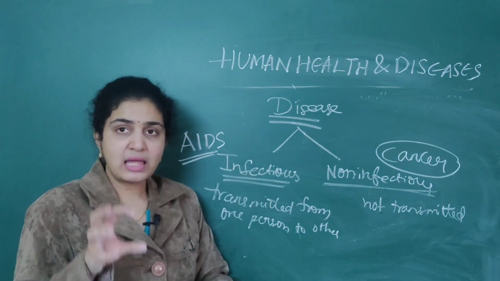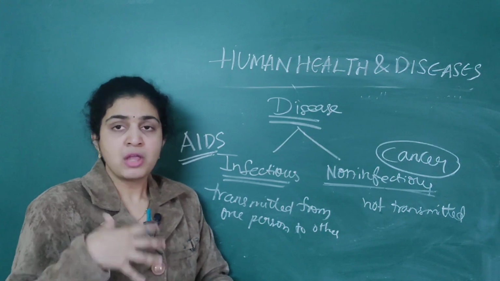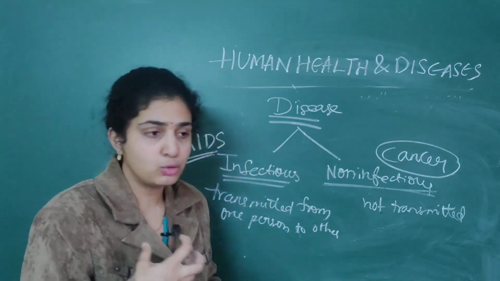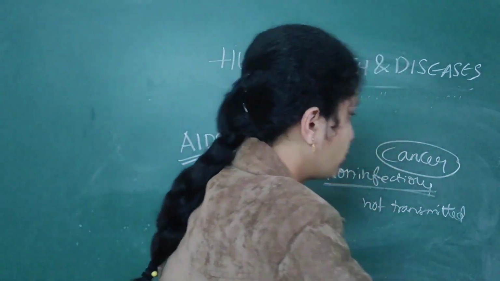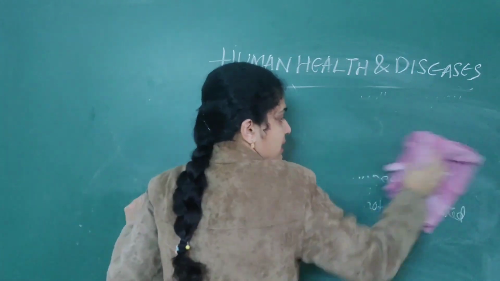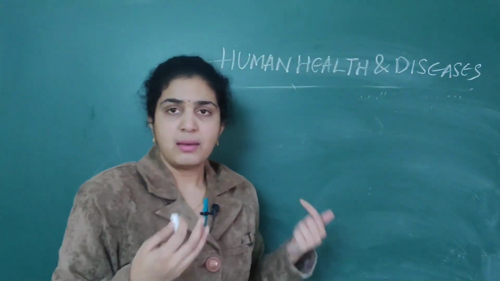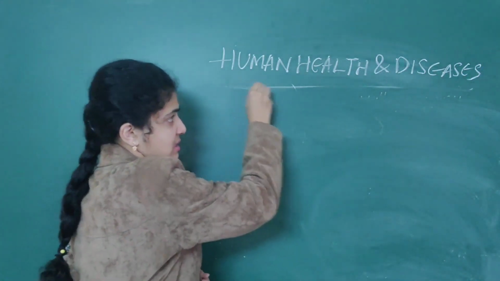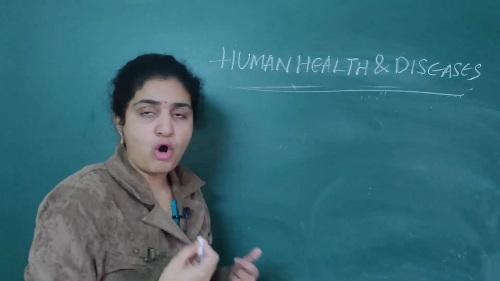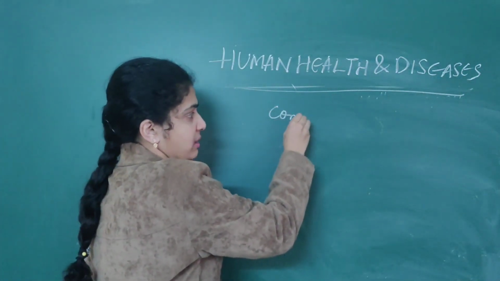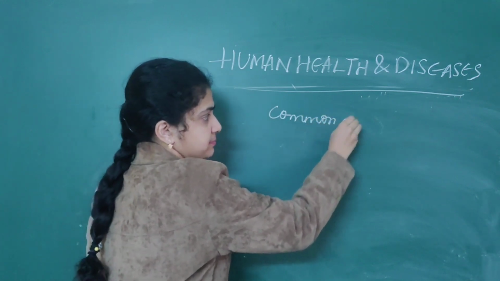Now, health topic, you're clear. Now we will go into what are the common diseases that affect human beings. What are the common diseases which affect humans? So in zoology we mostly see animals as well as humans, no? So first we will see what the common diseases are that are seen in human beings. Common diseases.